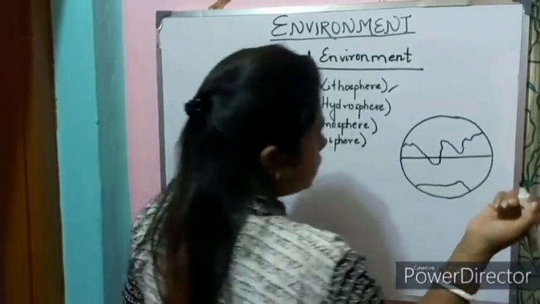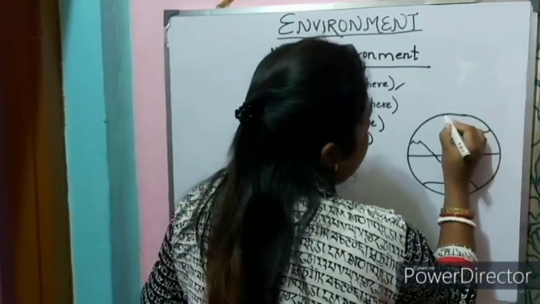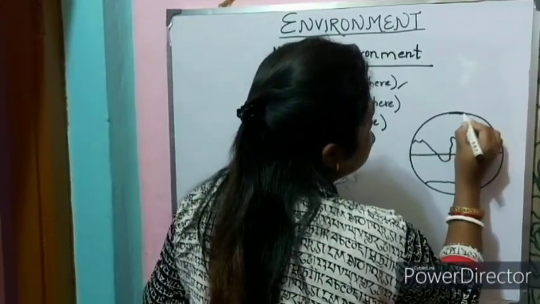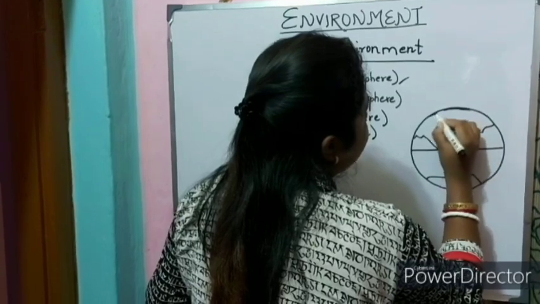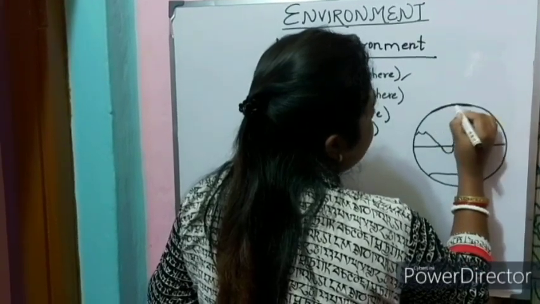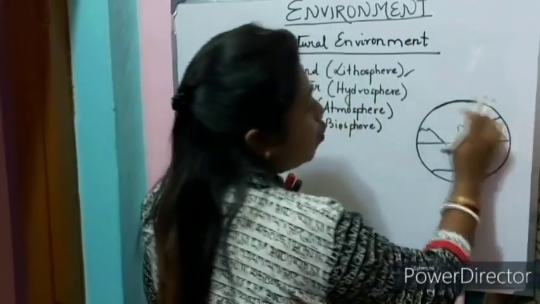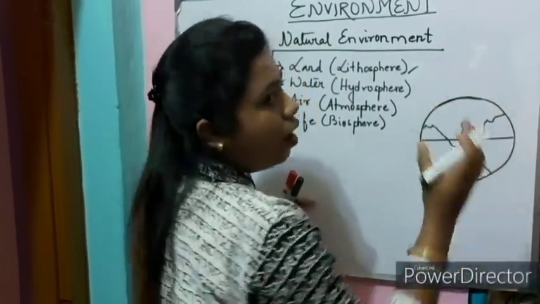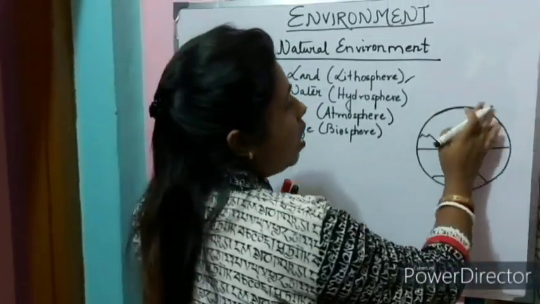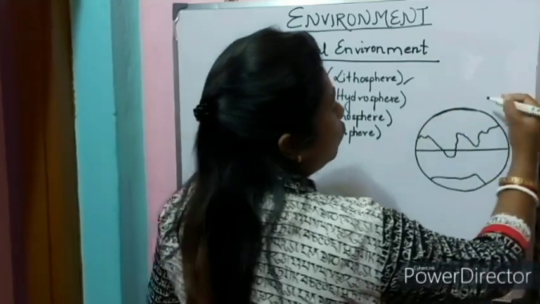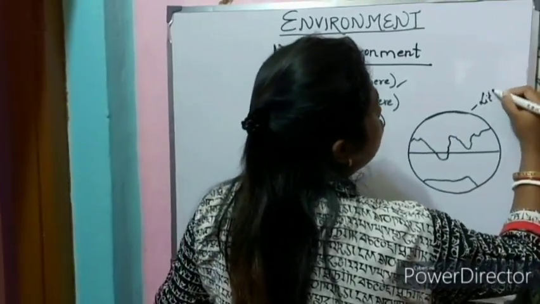Now, as you can see, this upper portion is the solid layer, the rigid layer. This is the crust. This solid portion of our earth that we call crust, or the hard top layer of the earth, is known as lithosphere.